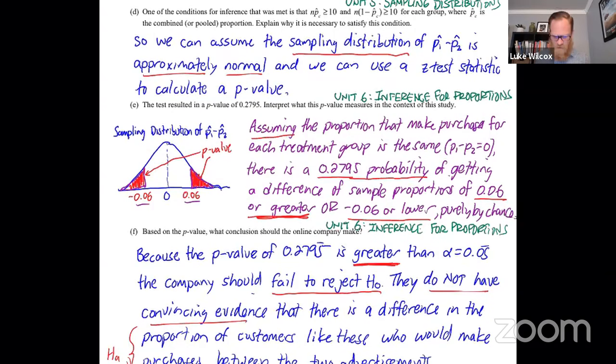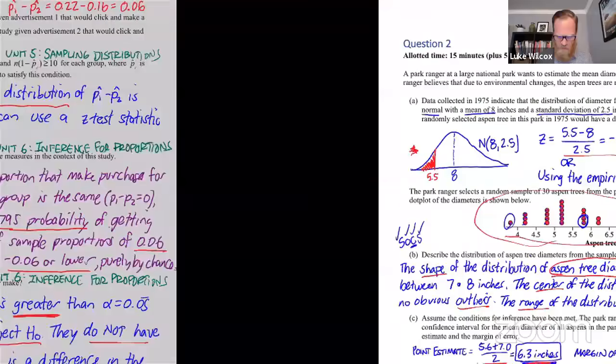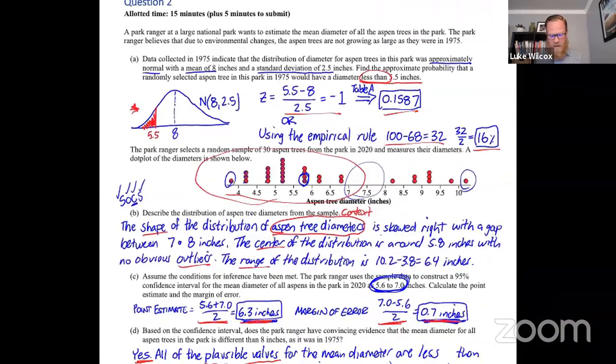Okay, let's move to question 2 and see if we can identify where each part comes from. Okay, part A, a normal distribution calculation. Sort of a classic normal distribution calculation, comes from unit 1. The end of unit 1 talks about normal distribution calculations. And that's where you have all of the 1 variable data.